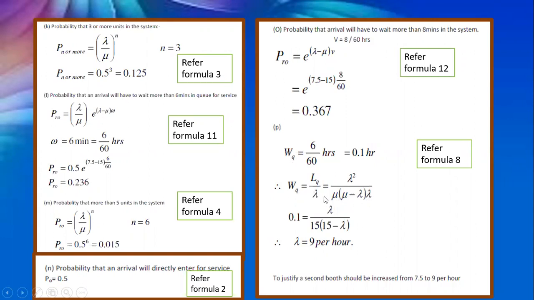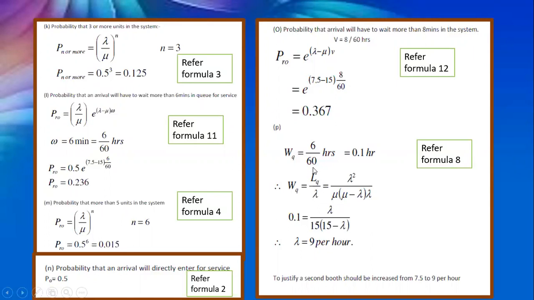Here you want to calculate what is the lambda value. They have given that omega q, that is 6 by 60 hours, is 0.1 hour. 6 minutes you have to wait in the queue. So it will be equal to 0.1 hour.